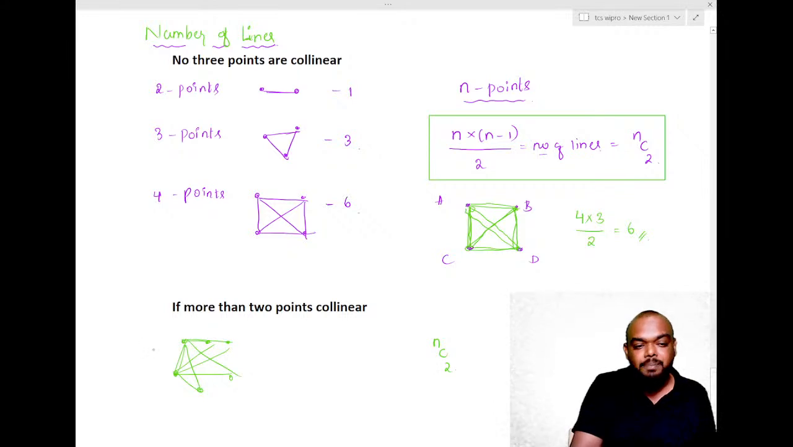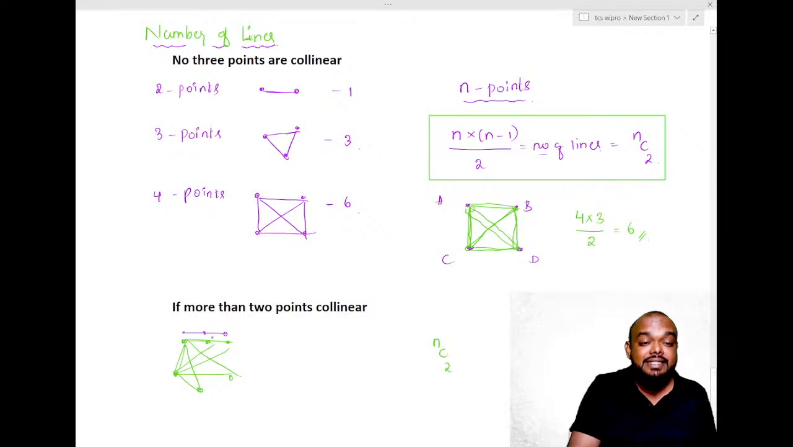But if you observe carefully, when 3 points are collinear, in these 3 points, I do not know how many lines there are. There can be 2 lines or there can be 3 lines. So there will be a repetition there. We have to remove them.